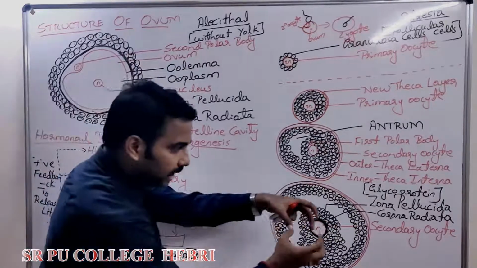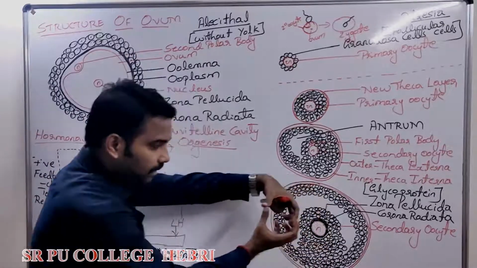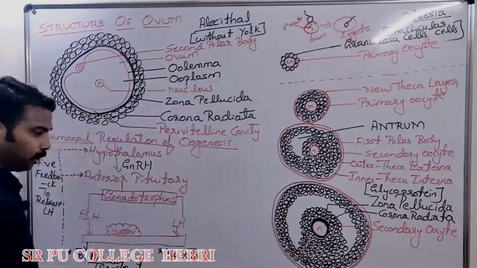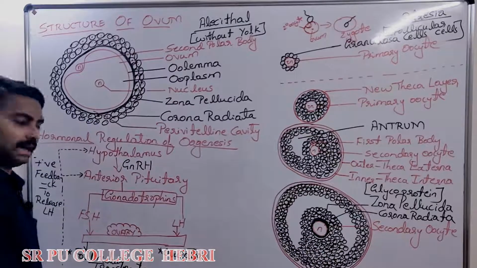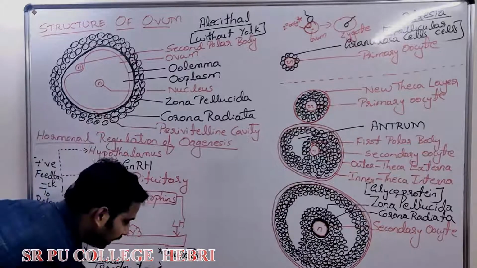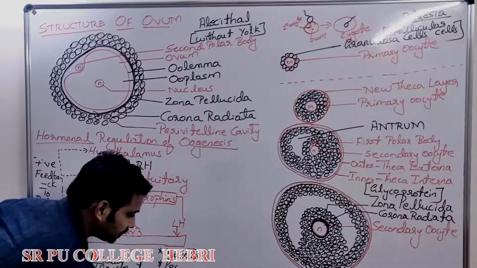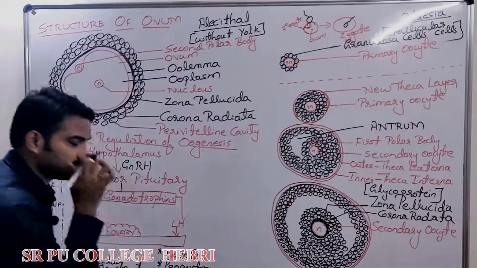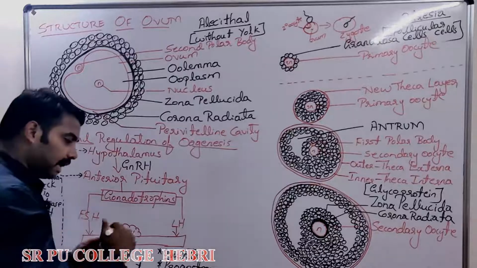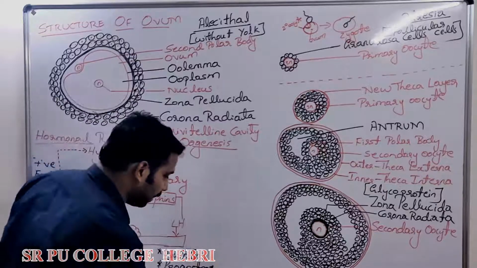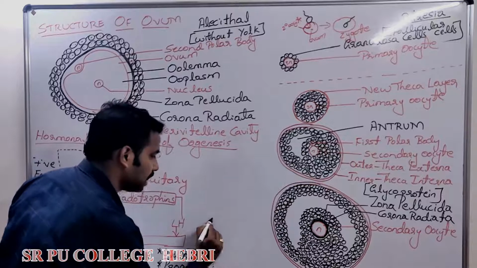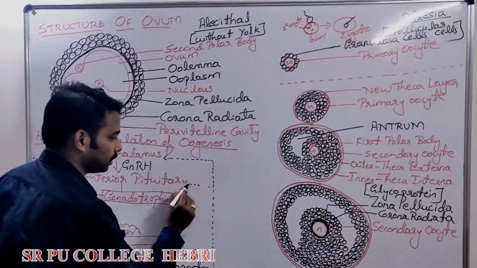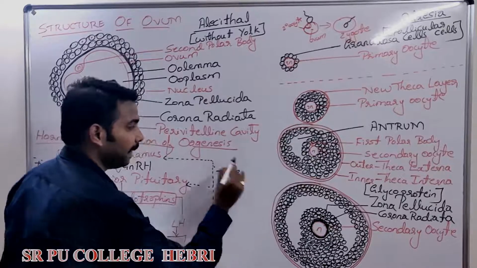Remember, ovulation means rupture of the Graafian follicle, and for this rupture LH helps. Number 2, LH also helps in the synthesis of the pregnancy hormone called progesterone.